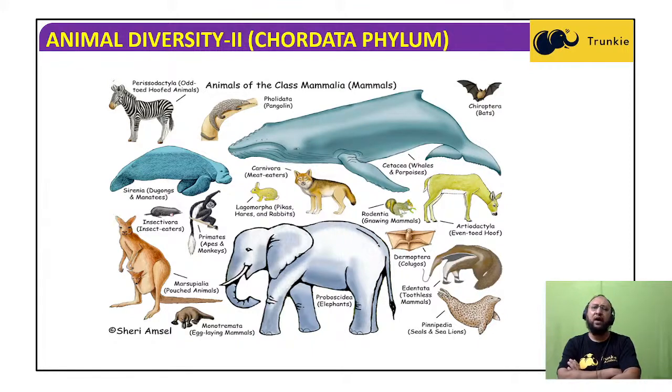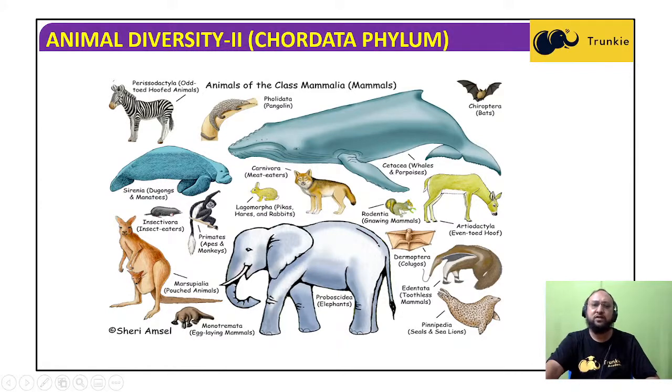A very few have developed the capability for flying, like bats, Chiroptera. A few examples are there which can fly, but most members of class Mammalia are terrestrial animals, adapted for living on land.